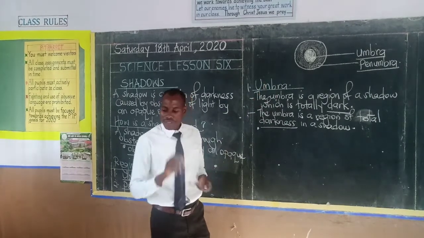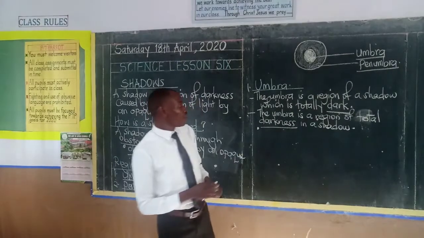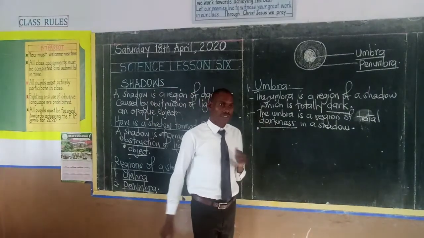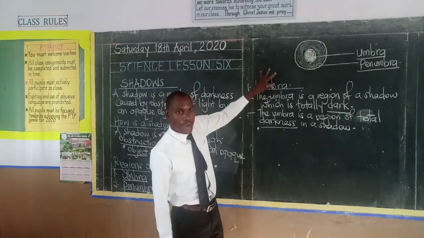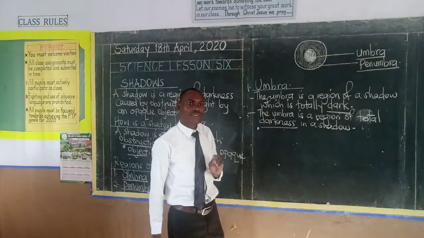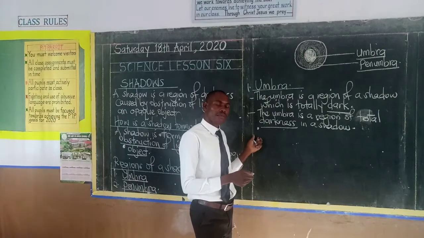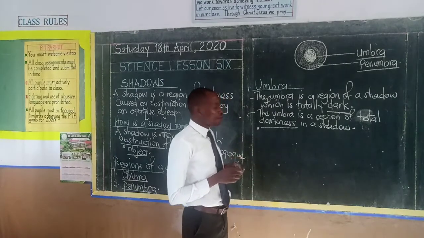Now, dear boys and girls, there are two scenarios, there are two conditions that lead to formation of a total shadow, or the umbra. And one of those conditions is when light from a small source is blocked by an opaque object.